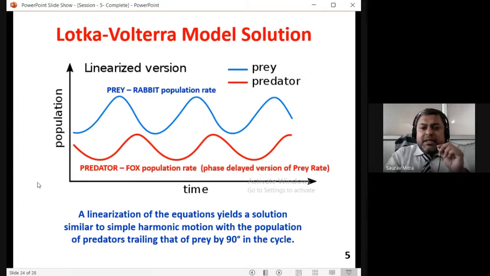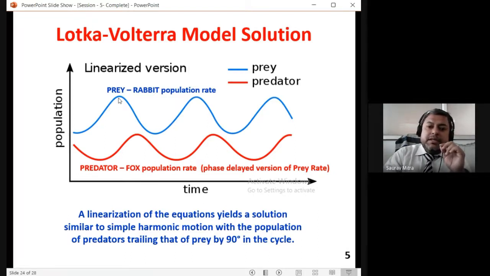What's happening initially? Let's start. The x-axis is time, the y-axis is population. Prey, the rabbit, is blue, and the predator, the fox, is red. Initially we are somewhere here. The rabbit count is increasing, or we can start from here, that is the peak of rabbits. That means too many rabbits are there in the jungle. We can start from the initial part also, but let us start from a peak. So too many rabbits are there in the jungle.